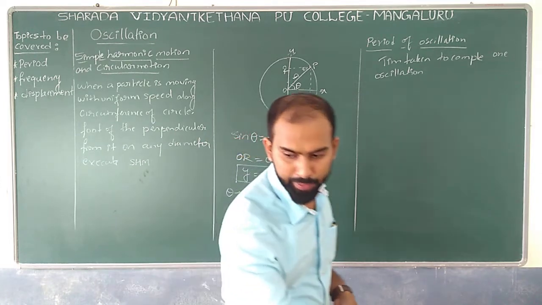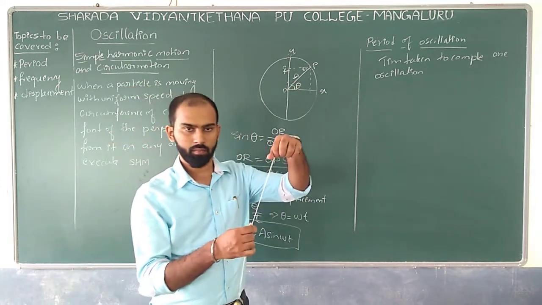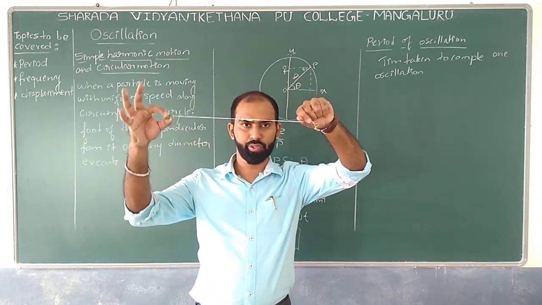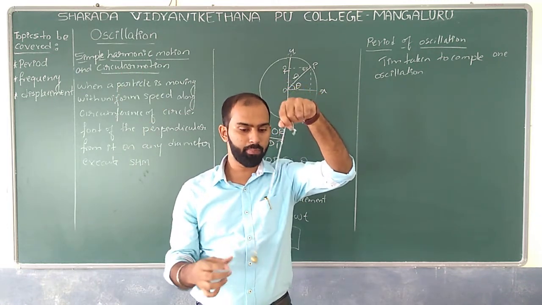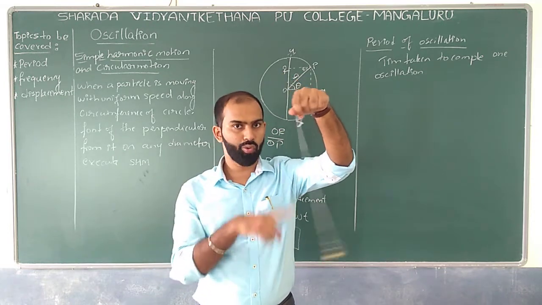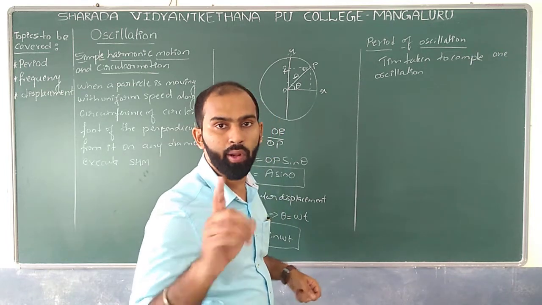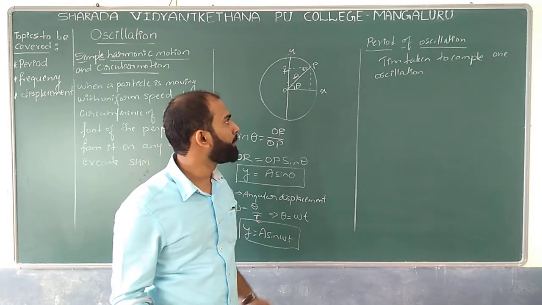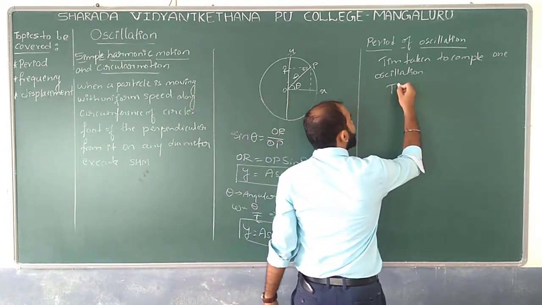For example, see, it is a mean position, it is the extreme position, and it is a time taken to complete. See, one oscillation, two oscillation, three oscillation, which means time taken to complete one oscillation gives what? Period of oscillation. So similarly, we have the period of oscillation, which we can expect as T, which is equal to